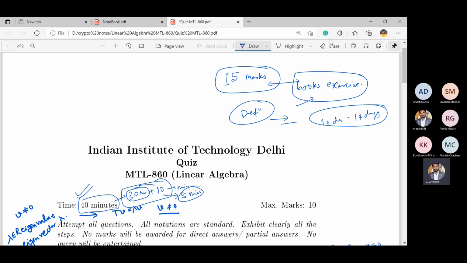You read from books, you do internet searches and all that. You can discuss between yourselves how to solve this question or that part. So that's why enough time is given. I think 10 to 14 days is given, so you can do it comfortably yourself.